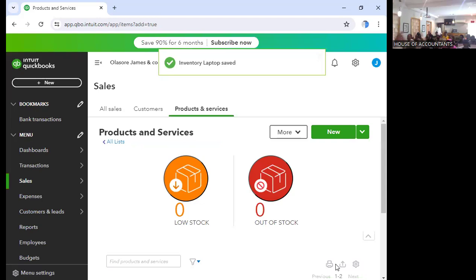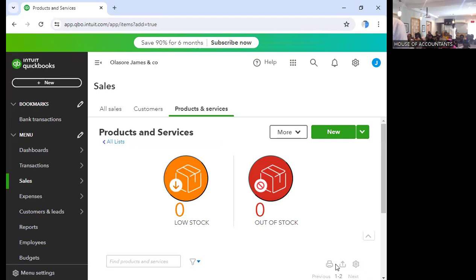Inventory laptop says, should we create another one? I think one is okay now. We know how it works now. Yeah, so let's leave. So you can see low stock, out of stock, because you didn't put the other level. So if you put the other level, it will show the other way.